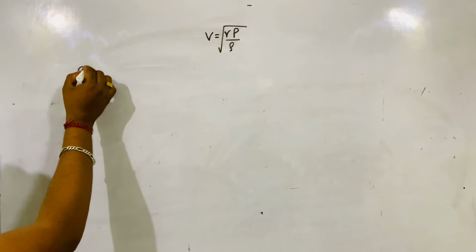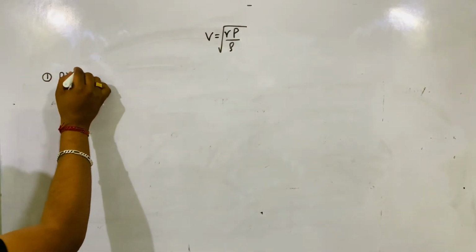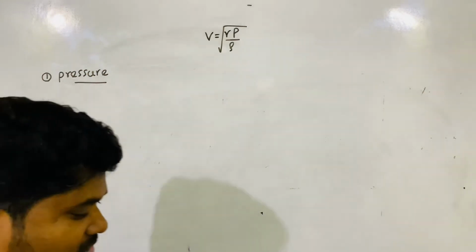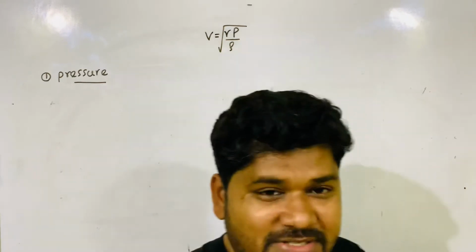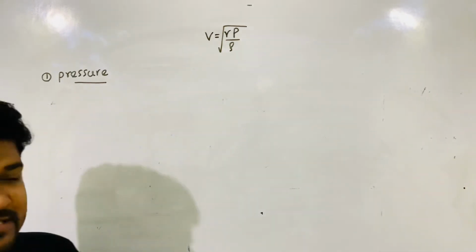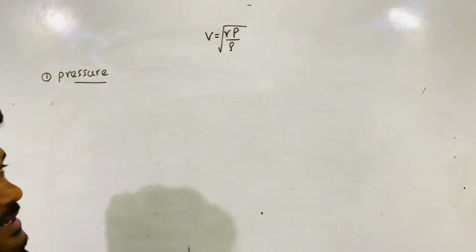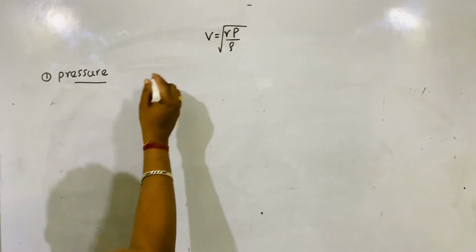First, let's check number 1, pressure. How does velocity of sound in air medium depend on pressure? You tell me, think of the answer, because you have the formula in front of you. Okay, it's very clear.